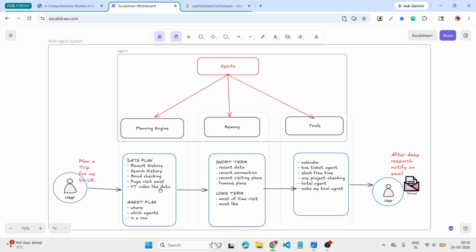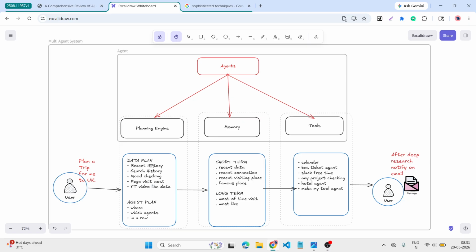Then the YouTube source also, if we have provided it, then it analyzes all of our history. Based on that the agent plans: who is the agent, what he did, what steps he needs to do, all of this. Then it goes to the memory. After that it analyzes the short term and long term memory.